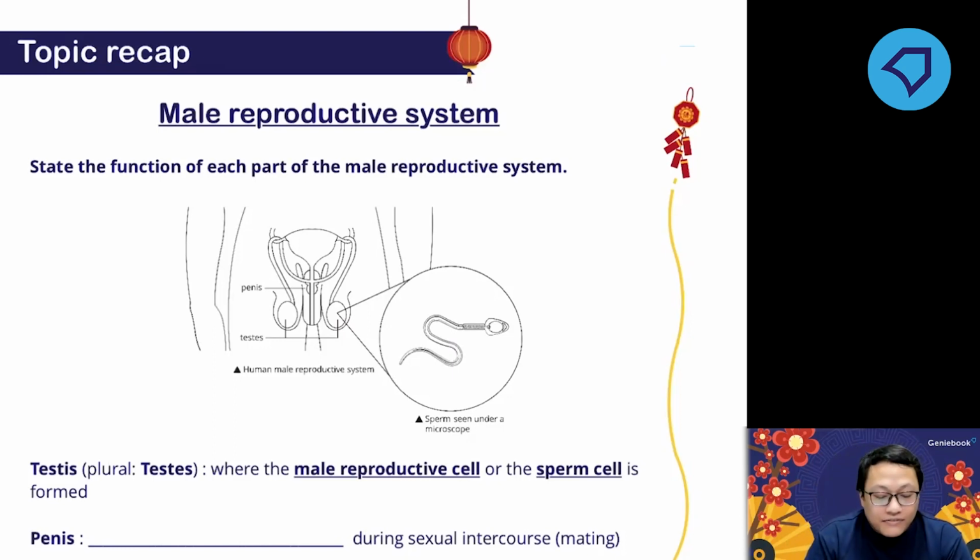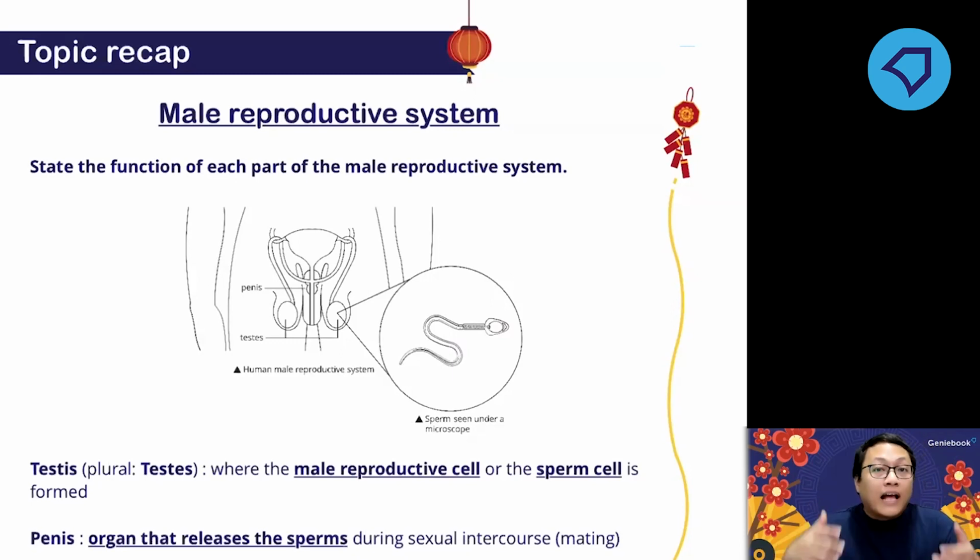So that is for the testis. Then the next part is the penis. The penis is the organ that helps deliver the sperm into the vagina during mating. The penis is also for urination as well. So the penis has two functions: urination, which is peeing, and delivering the sperm into the vagina during mating.